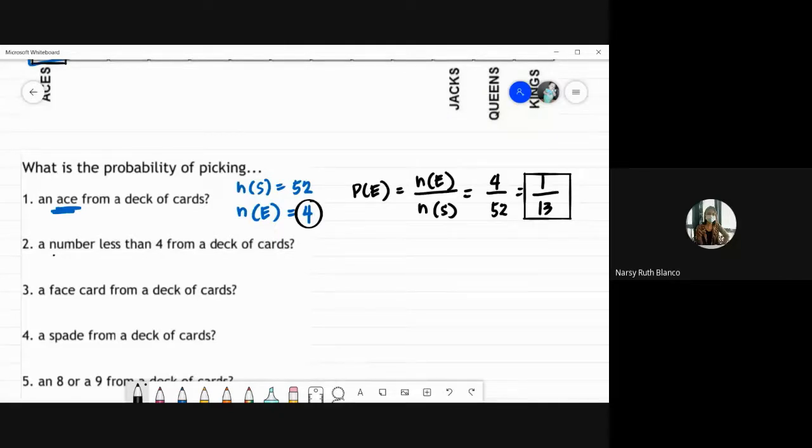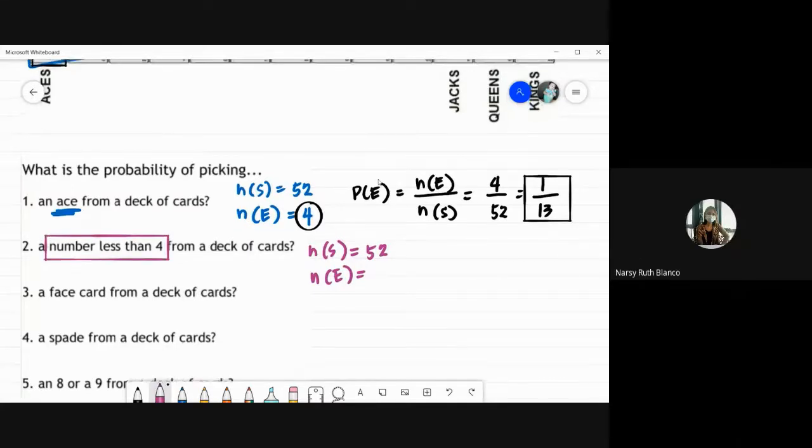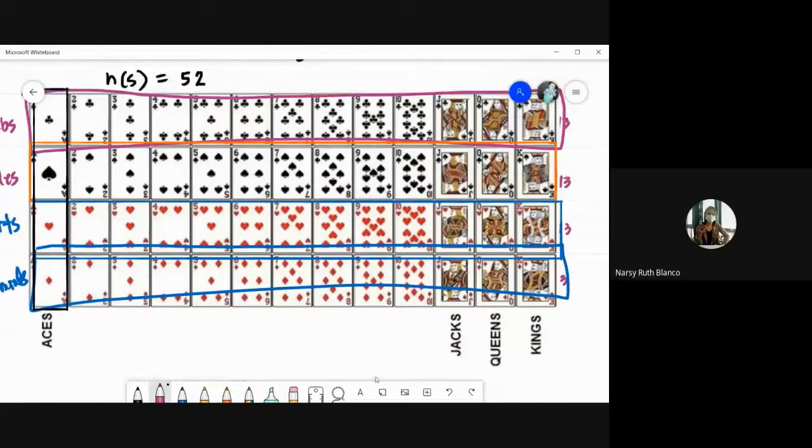Okay, punta tayo dito sa next. Number less than 4 from a deck of cards. So, ang ating total number of possible outcomes would still be 52. But yung number of favorable outcomes natin, hanapin natin kung ilan yung less than 4. Okay, so balikan natin. So, ano yung mga less than 4 natin dito? Okay, ito si 4 eh. Ito yung linya ng 4. So, less than 4 ay etong portion na to. Okay, ito lang. So, bilangin natin yan. Ilan yan? That's 2, 4, 6, 8. 8 sila.